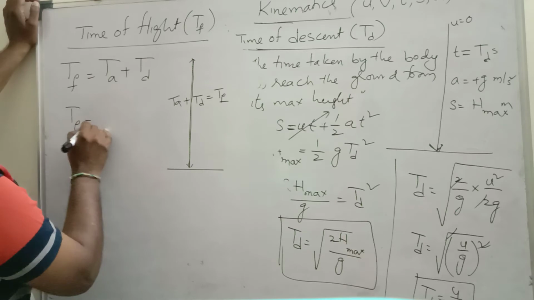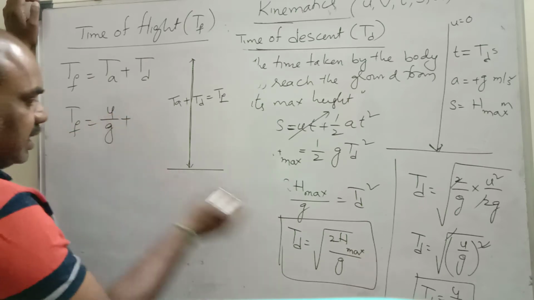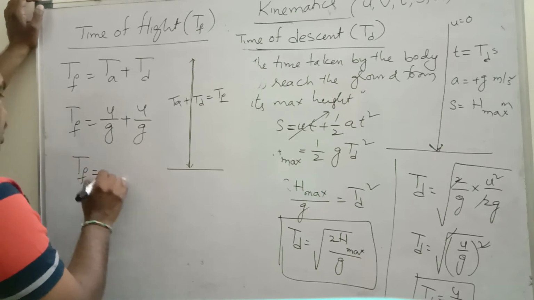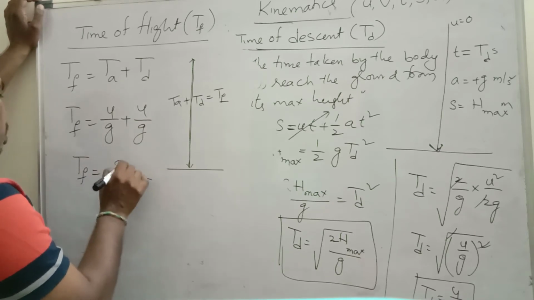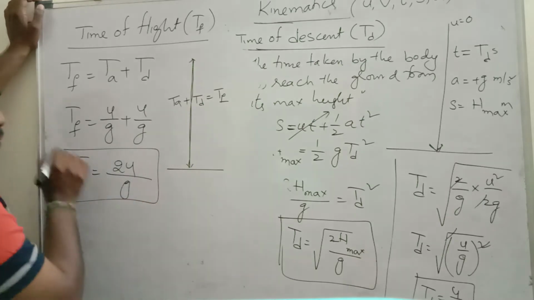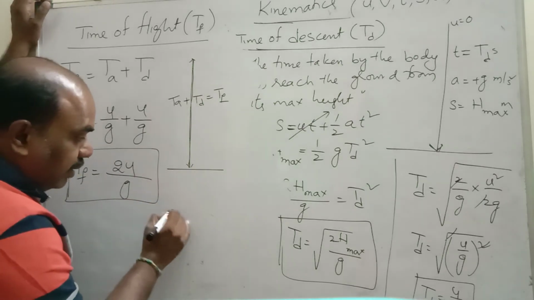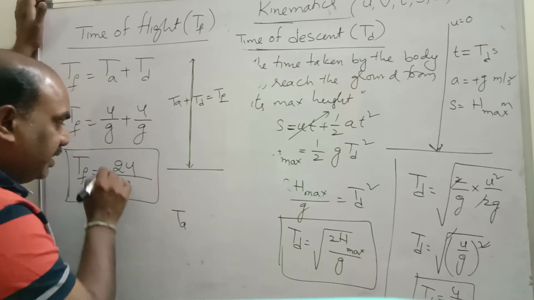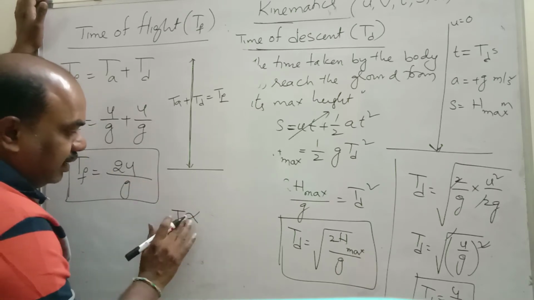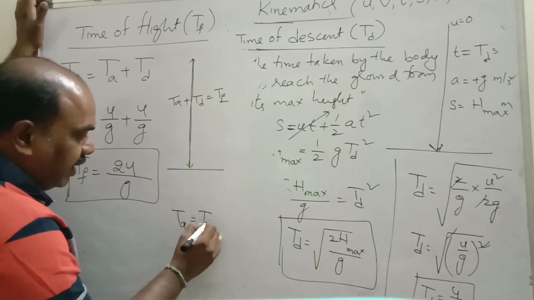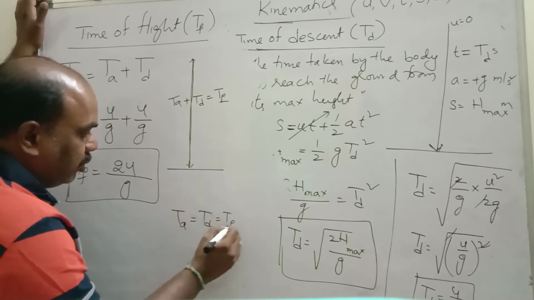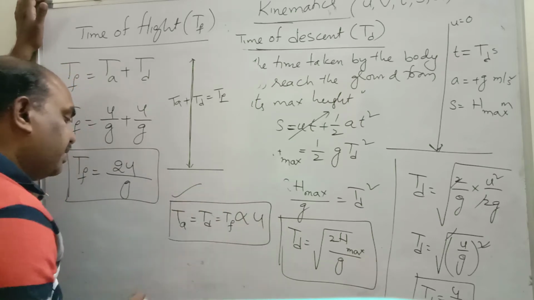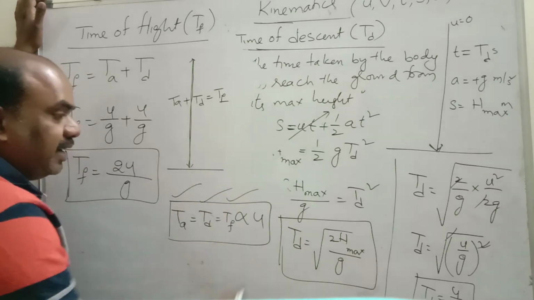What is time of ascent? Just now we saw u by g. What is time of descent? That is also u by g. U by g plus u by g, g is the LCM, u plus u, 2u. Time of flight is equal to 2u by g. That means, remember, time of ascent is u by g, time of descent is u by g, time of flight is 2u by g, where 2 is a constant. Time of ascent, time of descent and time of flight are directly proportional to initial velocity. If initial velocity changes, time of ascent changes, time of descent changes, and time of flight also changes.